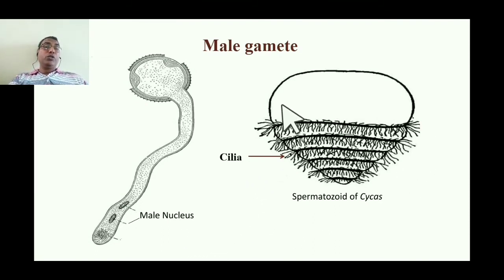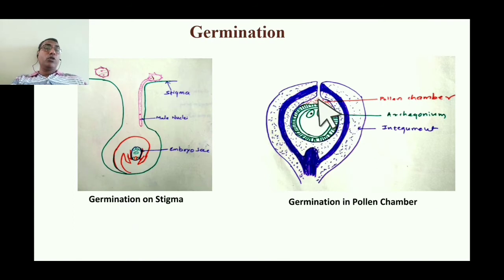The gymnosperm is also a seed plant, therefore we are comparing the characteristics of the angiosperms with the gymnosperm so as to understand. In the gymnosperm, the male gamete is cellular, and moreover it has cilia, small hairs for locomotion. So pollen grains are stored in the gymnosperm in the pollen chamber, where they can swim for a while.